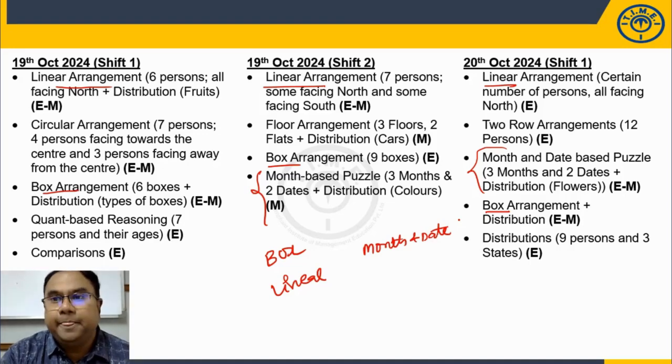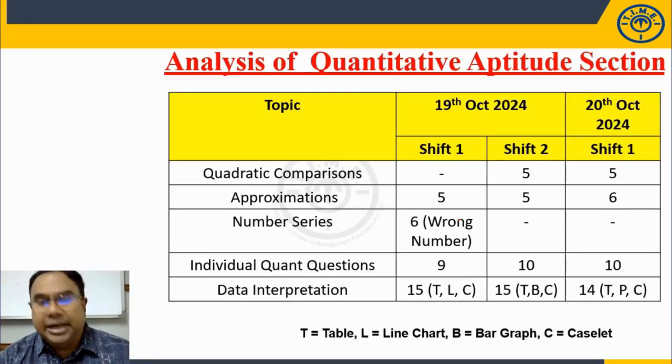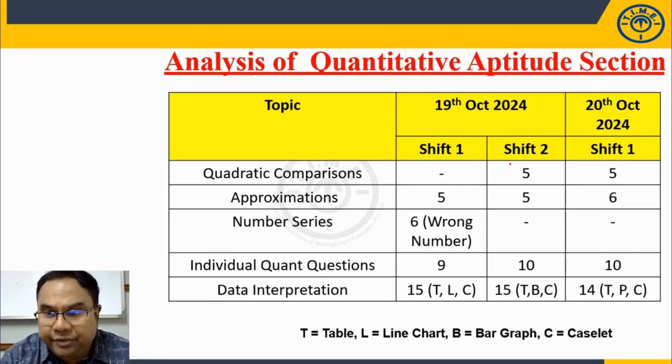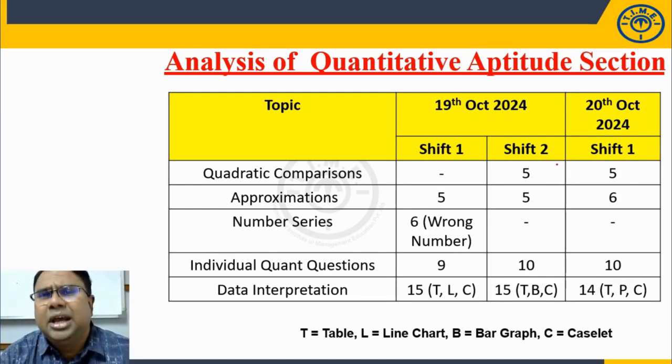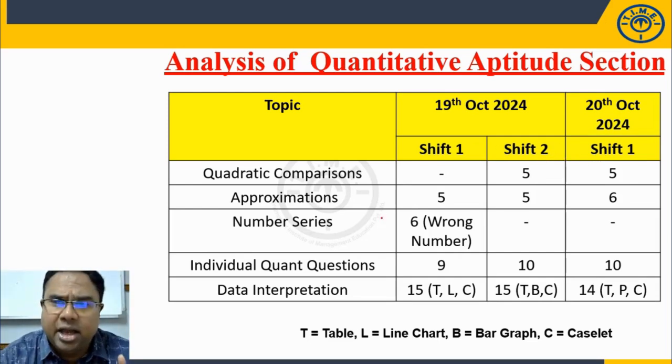So let's move ahead. This is about your reasoning section. Let us look at quantitative aptitude section. Now in quantitative aptitude section, if you see here, quadratic comparisons were not there in first shift on 19th October, but second shift we have 5 questions, 20th October shift 1 also 5 questions. Expected questions, expected models, easy to crack.